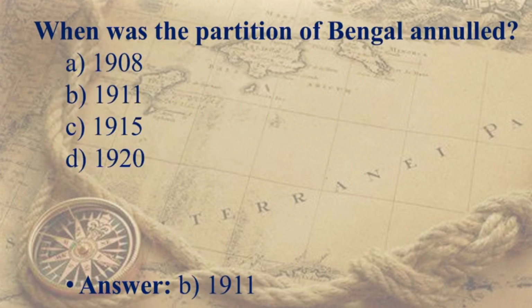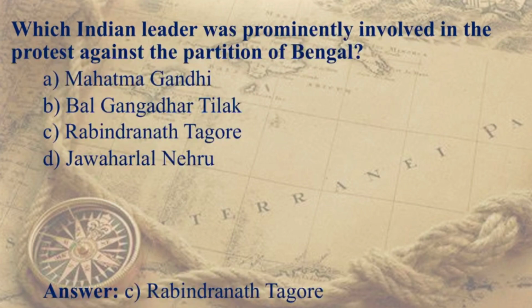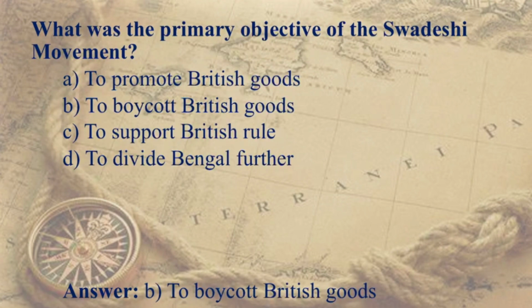When was the partition of Bengal annulled? It was in 1911. It started in 1905 and was annulled, finished, in 1911. Which Indian leader was prominently involved in protest against the partition of Bengal? It is Rabindranath Tagore. What is the primary objective of Swadeshi movement? To boycott the British goods. So we are not going to use any foreign made products, but instead we are going to use indigenous goods.